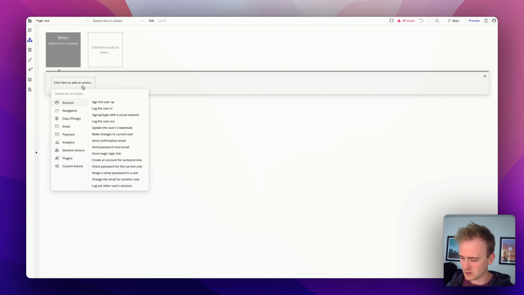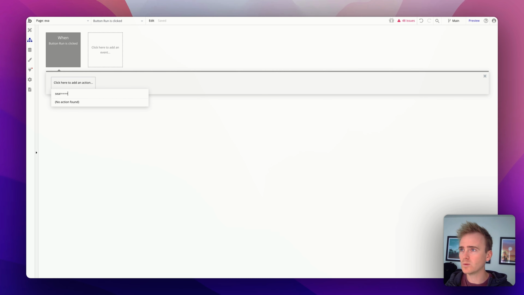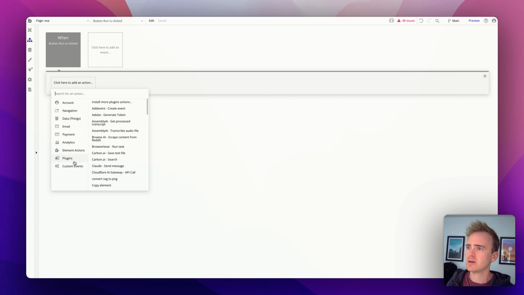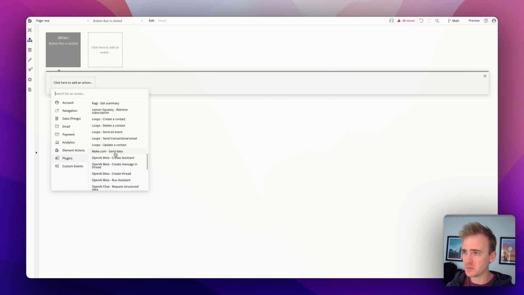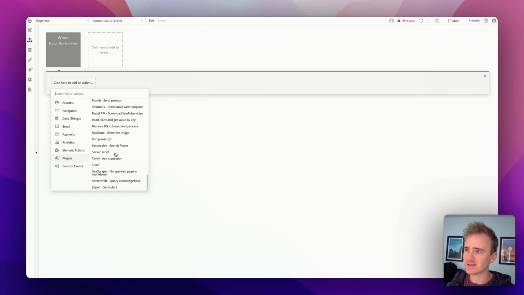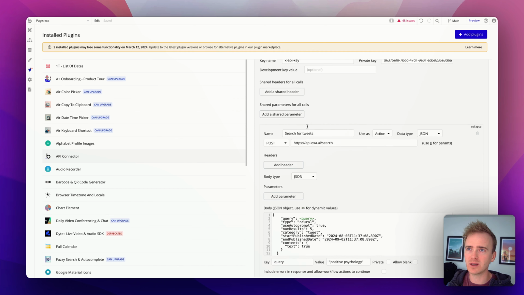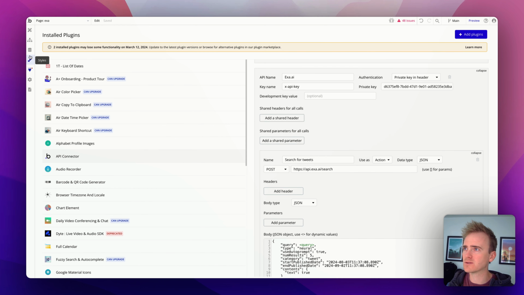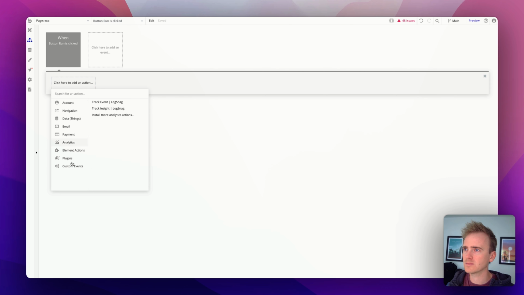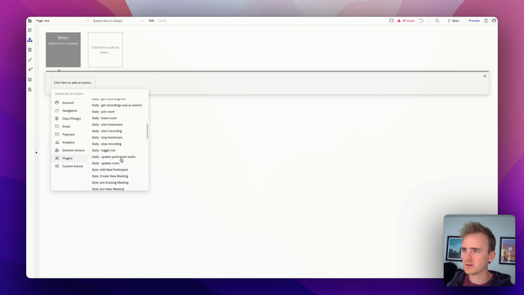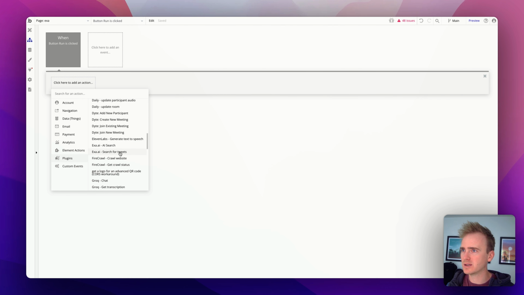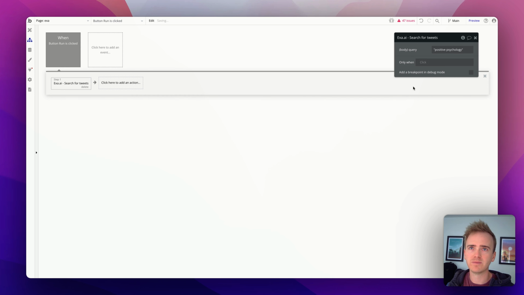And so first thing we'll do is, wrong key. Because I initialized it and I set it as an action, I'm going to see it in this list here. Now this is a really big list because I've got a load of plugins and other API connecting things set up. But I can either find it by typing in the search there, or I can just go down to E, it's going to be under Exa AI search for tweets.